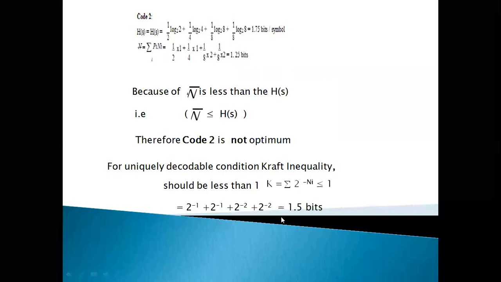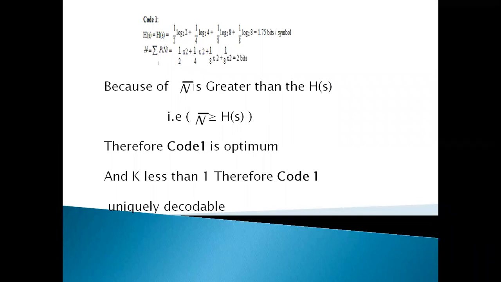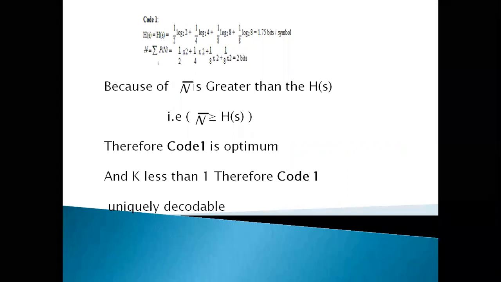To calculate that K value, K is equal to sigma 2 to the power of minus ni. Ni is the length of the ith symbol.